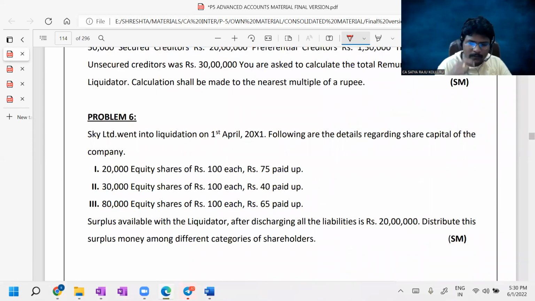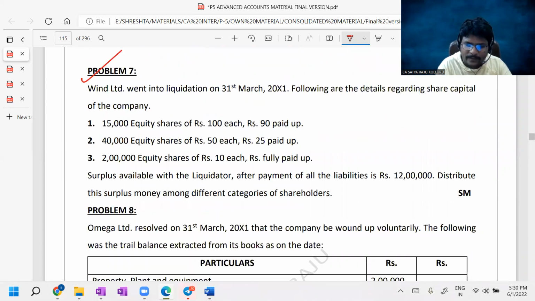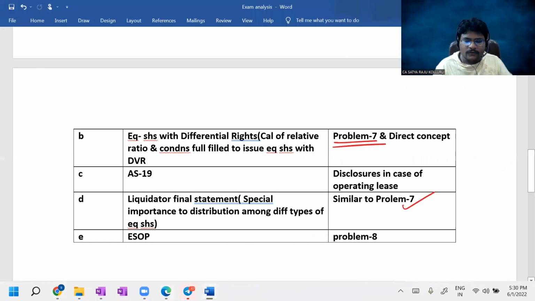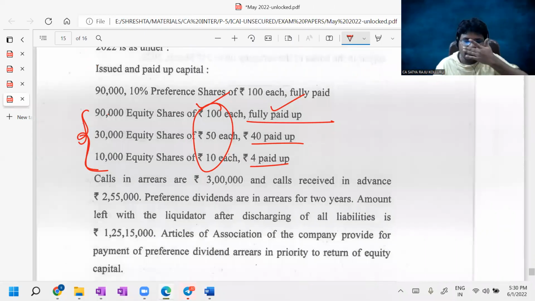Yes, this problem, number 7. If you check, the face value is different and the paid up value is also different, then how can you distribute the surplus among the different equity shareholders, we have seen. So they included such a point in the examination problem. Apart from that, all remaining things are also given.